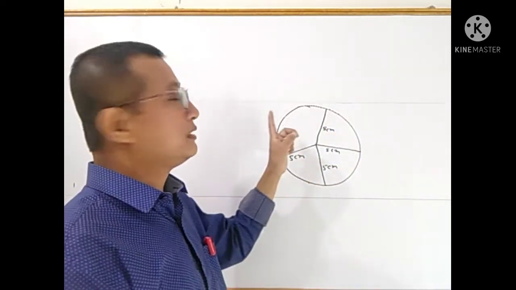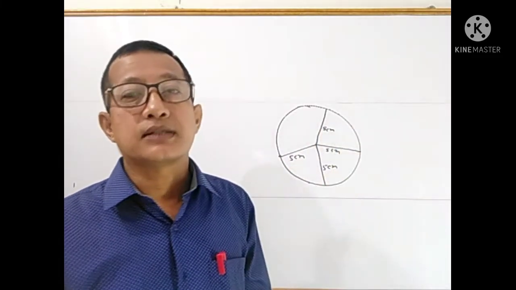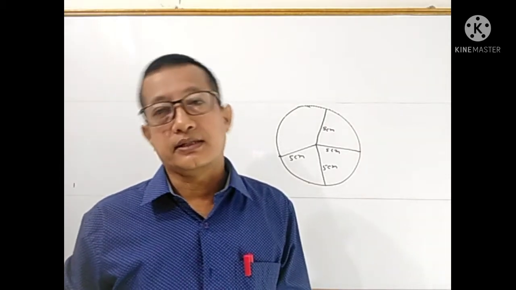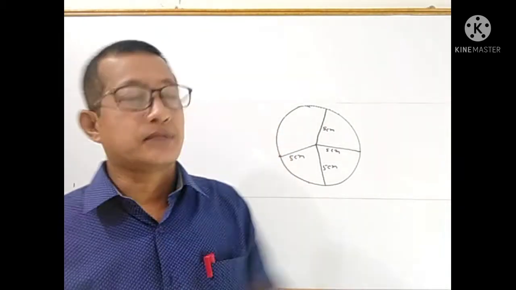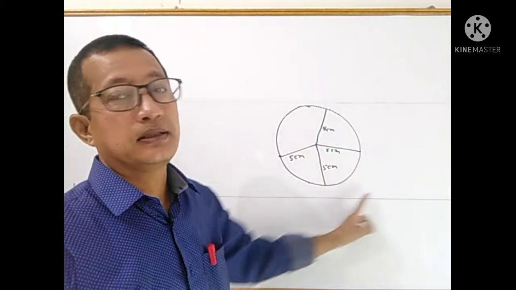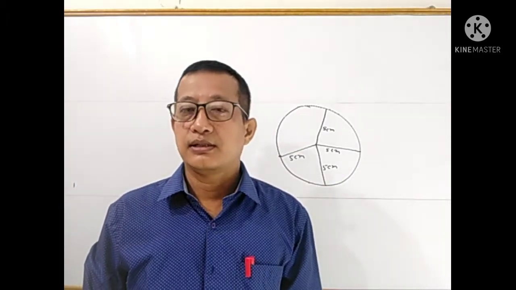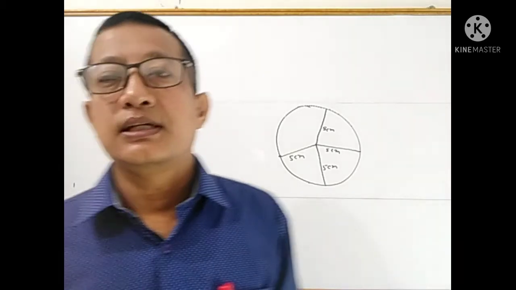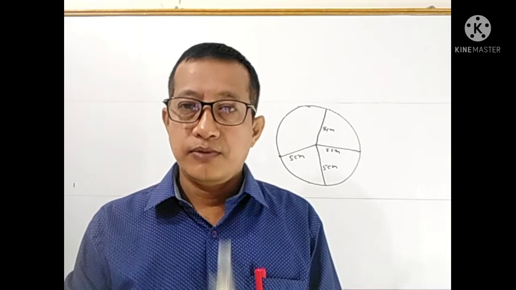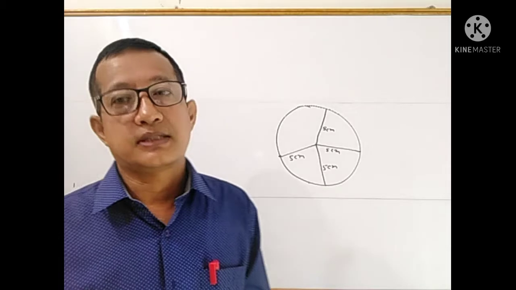This fixed point is called the center. It is the middle point. This one is called the center and this one is the circle. All the points collected together form a circle, and that fixed point is called the center.